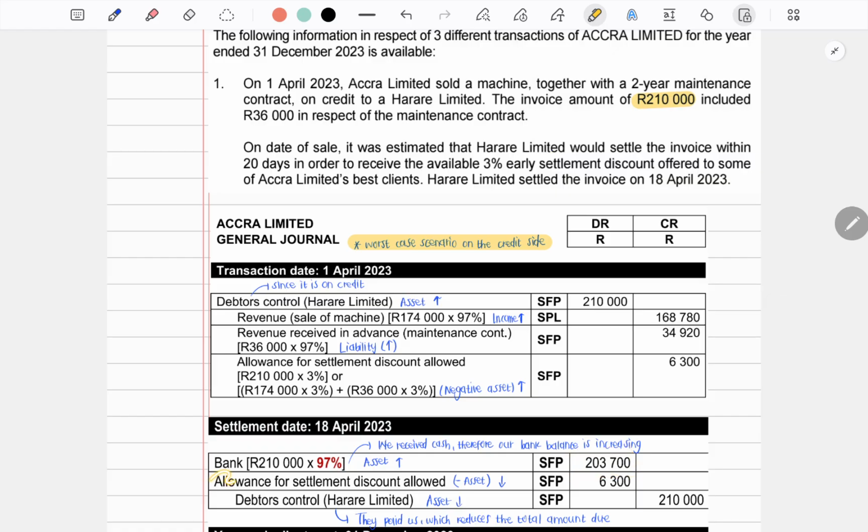Therefore, we have to reverse or remove the allowance for settlement discount allowed by debiting it. You can see here it was on the credit side on the transaction date, and therefore now we remove it and make it 0 on the settlement date.